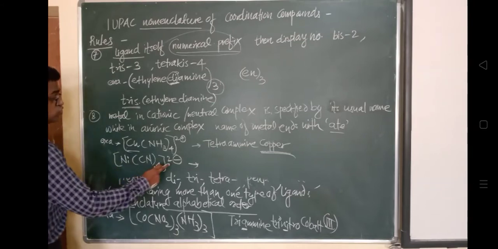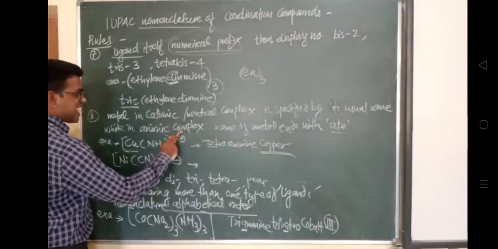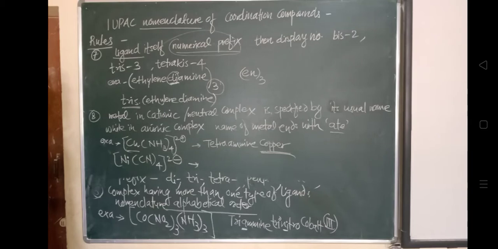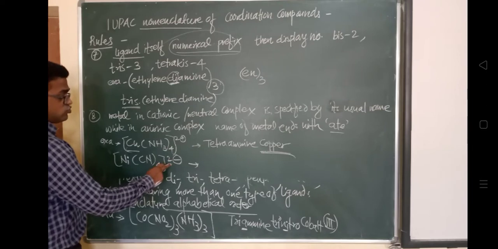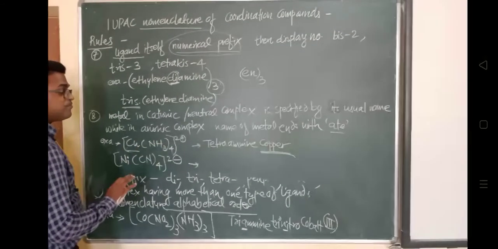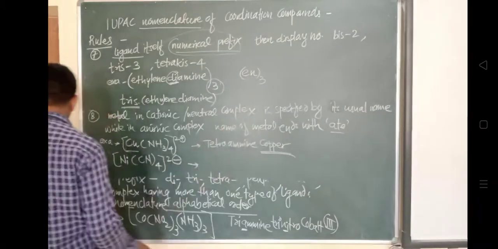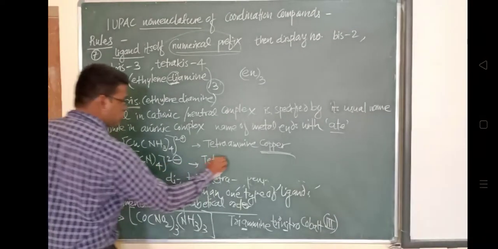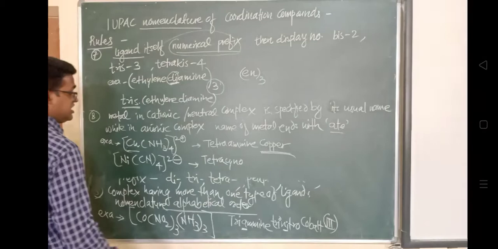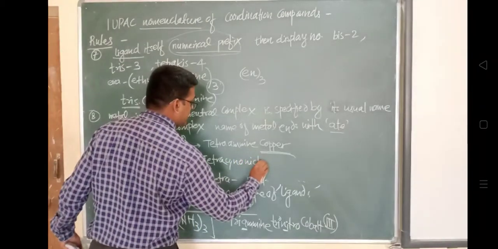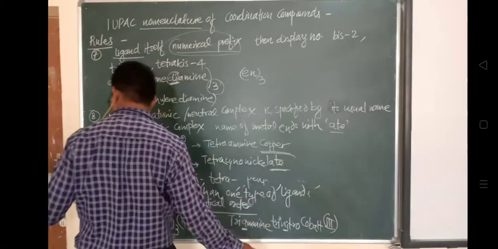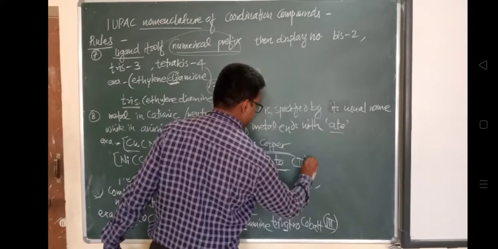So the name of the metal ends with ate. How does it end with ate? Tetracyano nickel becomes nickelate. So it is nickelate, ATE. Have a look at this example. The second is iron. In this way, these are the several rules for giving nomenclature of the coordination compound. We will also see how the nomenclature is given for different anionic, cationic and neutral compounds. That is the main 8 rules. So we will see the examples.